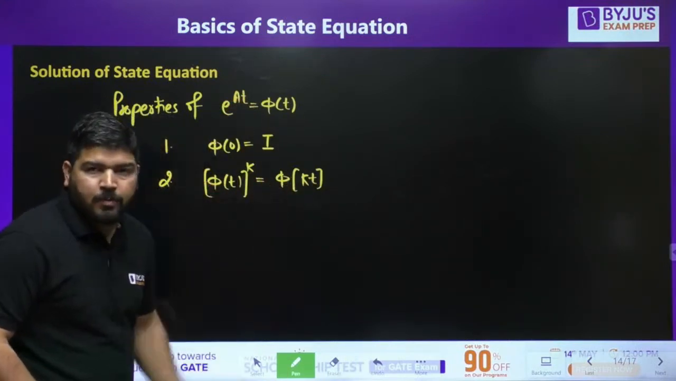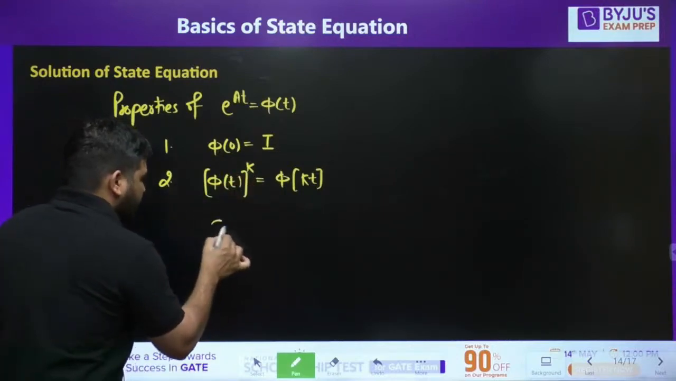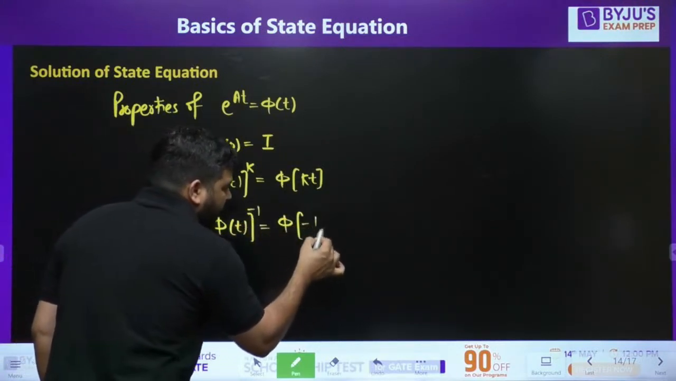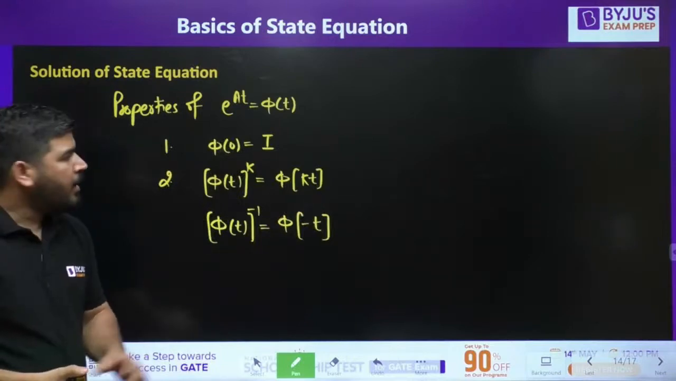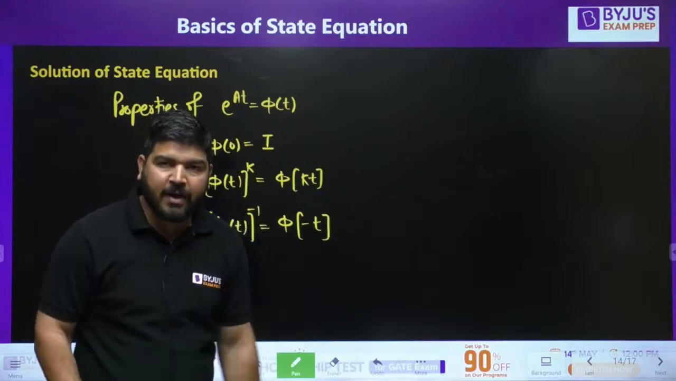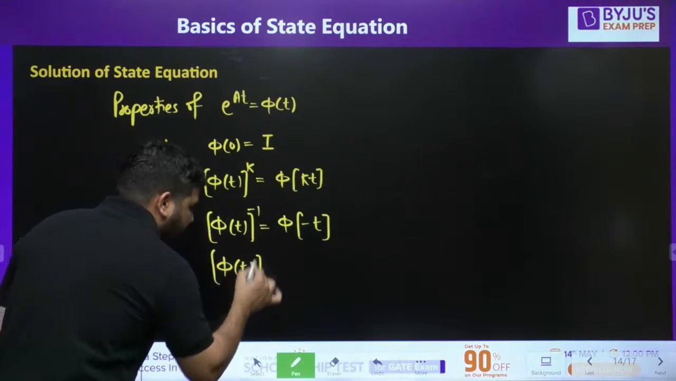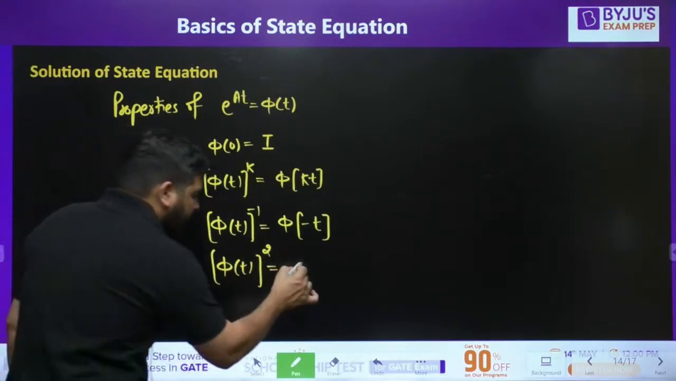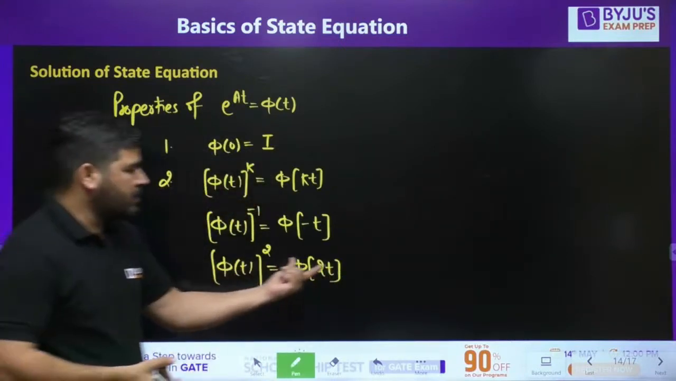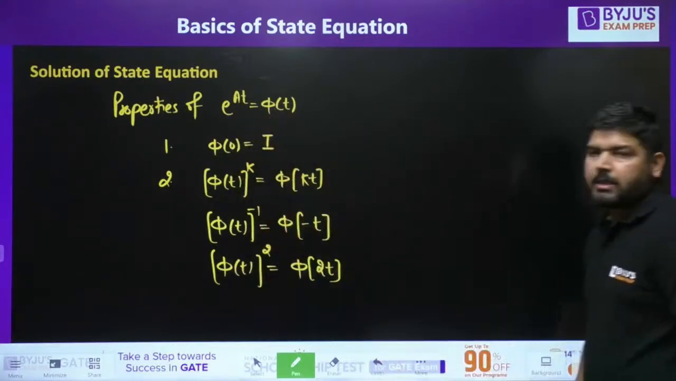Now this is a very useful property. How is it useful? You can put k as -1. If you want to take the inverse of the state transition matrix, it's very easy. In phi t, you replace t with -t, and you'll get the inverse of phi t. It's easy peasy. Similarly, if you want to calculate the square of the state transition matrix, it will become phi of 2t. Simple. I hope you understood these properties of the state transition matrix.